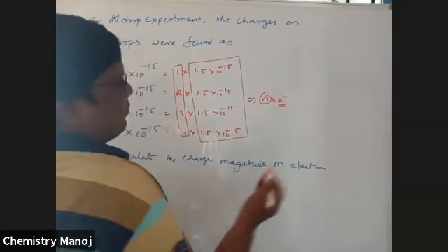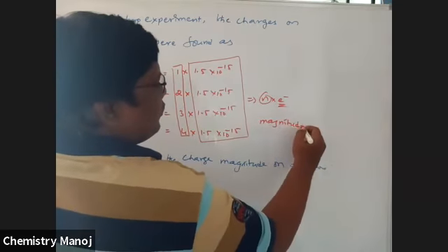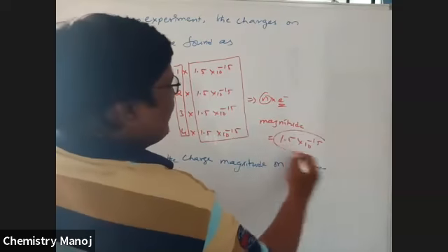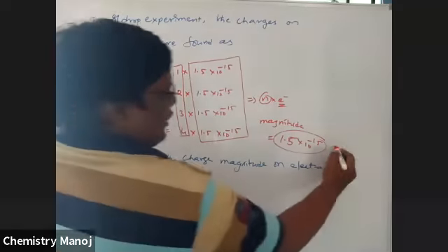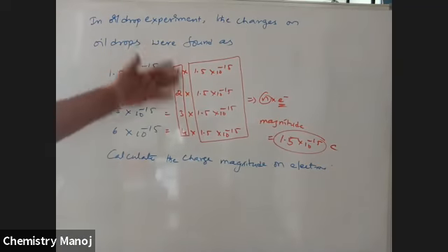So the charge magnitude of that electron is 1.5 into 10 power minus 15, the common factor. The answer is 1.5 into 10 power minus 15 coulombs. That is the magnitude of charge on the electron. So it is not always 1.602; here it is 1.5 into 10 power minus 15, since no other value is given to you. We frequently use 1.602 into 10 power minus 19.